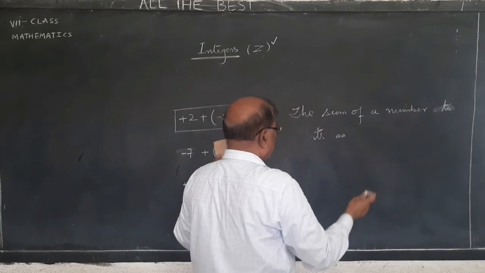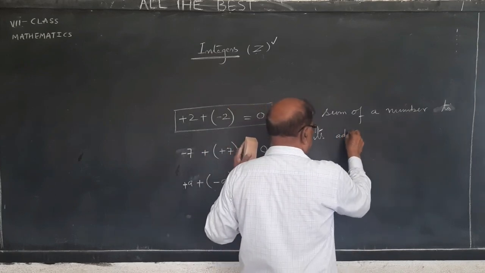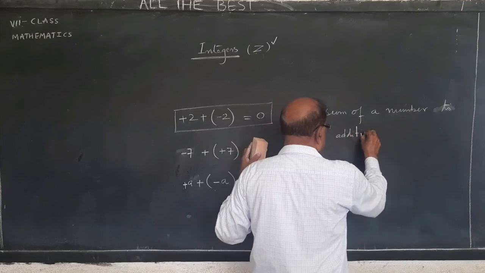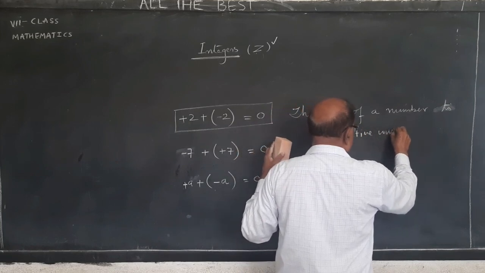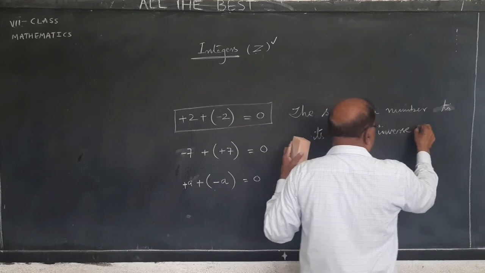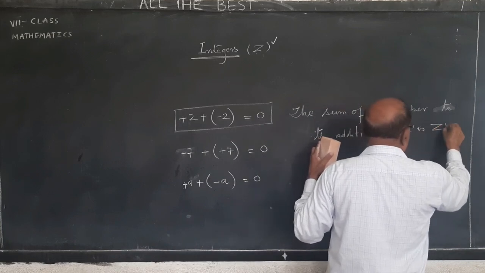The sum of a number to its additive inverse is 0.